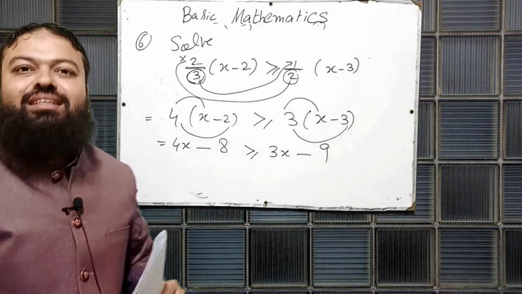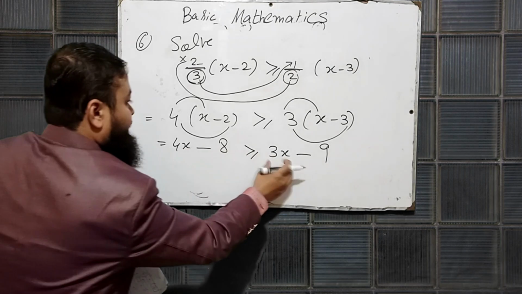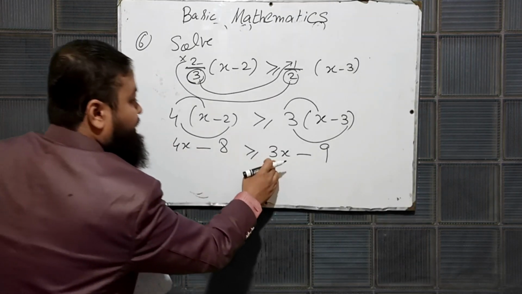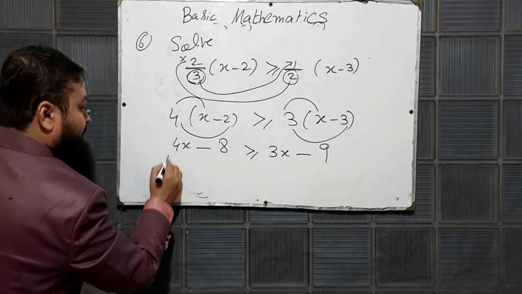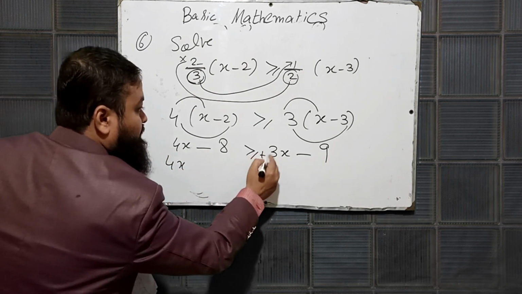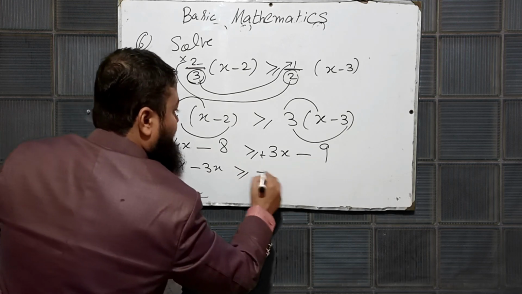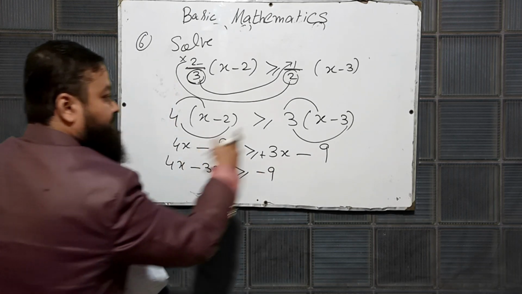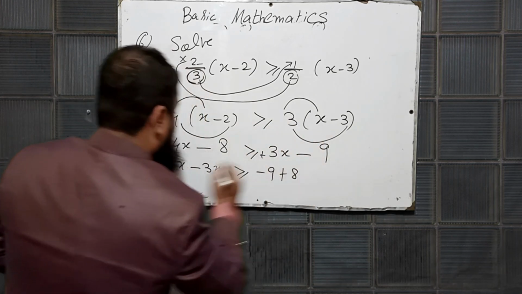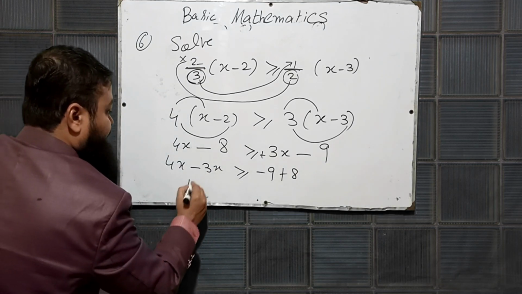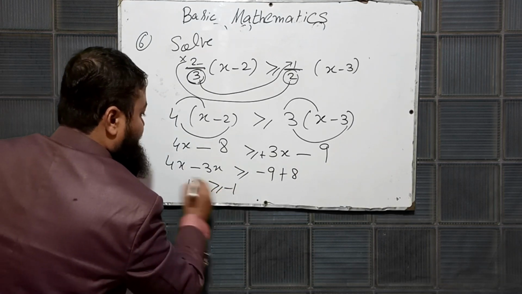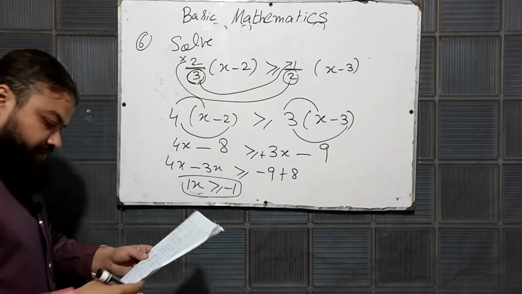Now you will have to collect the like terms. 3x will be shifted on the left side, 4x, its sign is plus, it will be minus 3x, minus 9 will be as it is, and minus 8 will be on the right side, it will be plus 8. 4x minus 3x is 1x, greater than or equal to minus 1. This is the last answer.